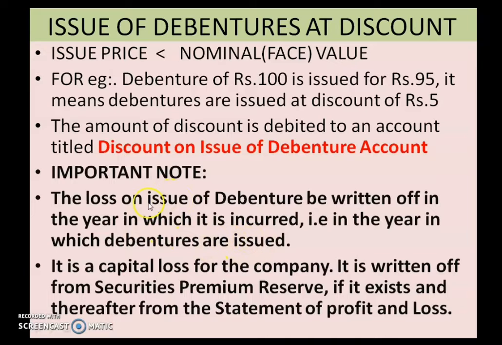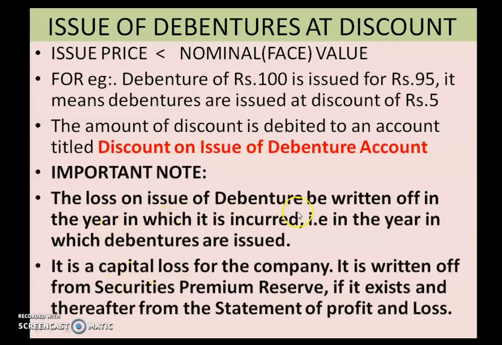So this loss or discount on issue of debentures has to be written off, has to be settled by the company in the year in which debentures are issued. Another important thing in this regard is that it is a capital loss.